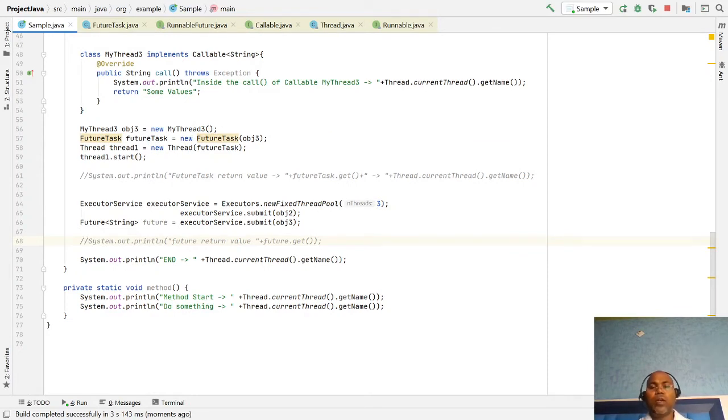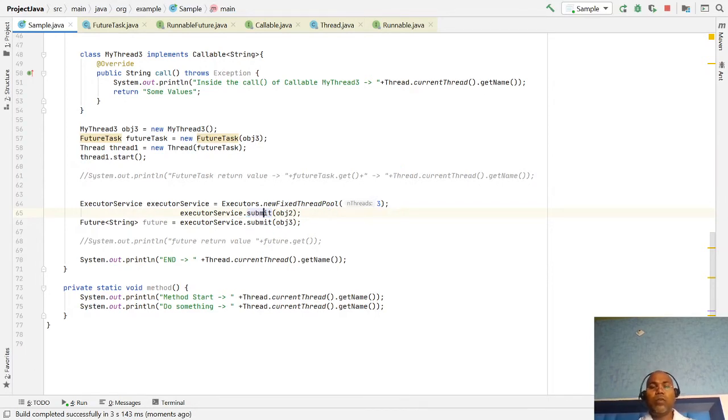Here you notice that I am not using thread dot start. Thread dot start is the native implementation provided by the JVM. Here we only have the task of creating the pool of threads. You have to specify the number of threads you want and submit your tasks, the number of tasks you want.